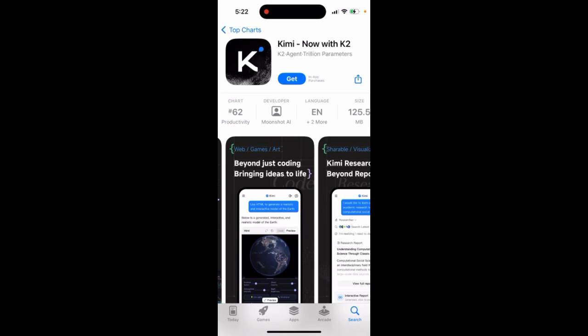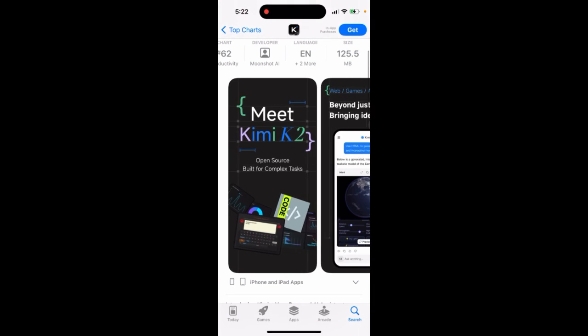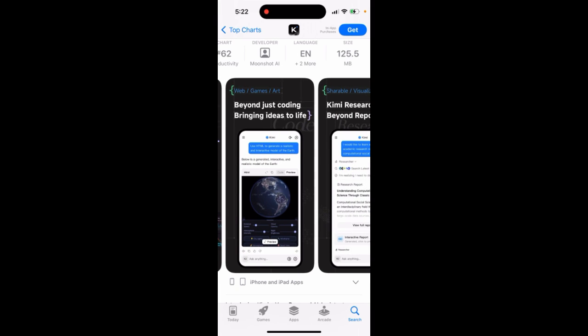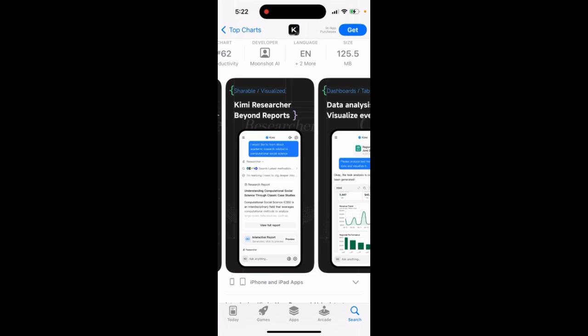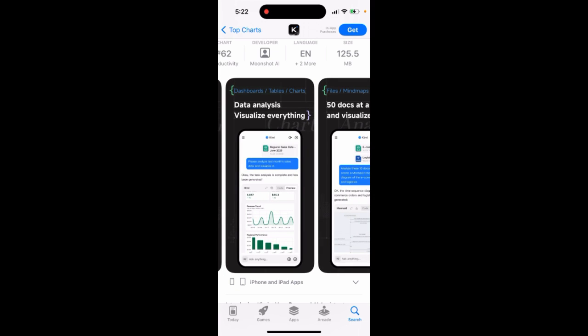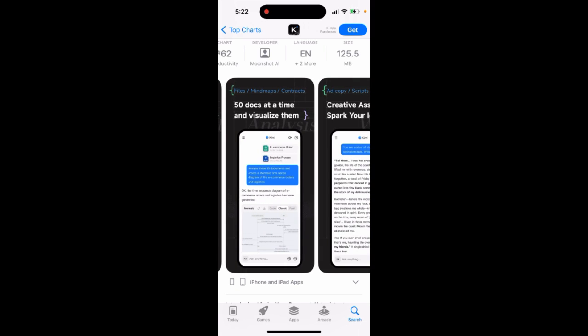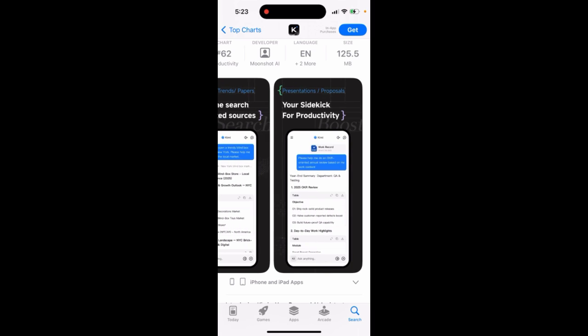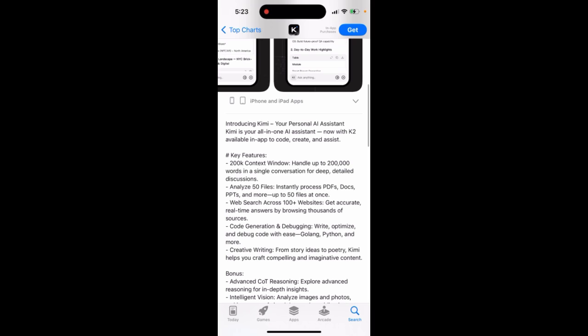Kimi app now is K2, so here you have it. Meet Kimi K2, open source, built for complex tasks. Beyond just coding, bringing ideas to life. Kimi Research: beyond reports, data analysis, visualize everything, 50 docs at a time, but visualize them. Real-time search with trusted sources, your sidekick for productivity.